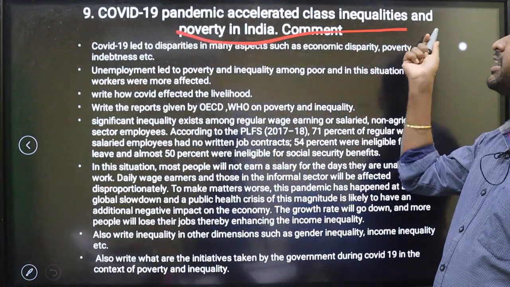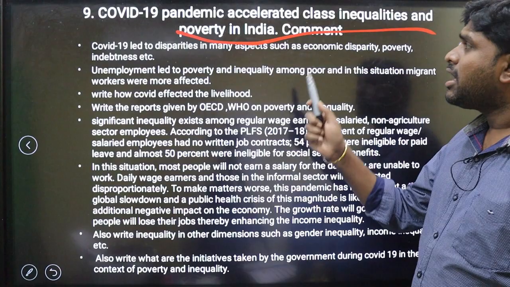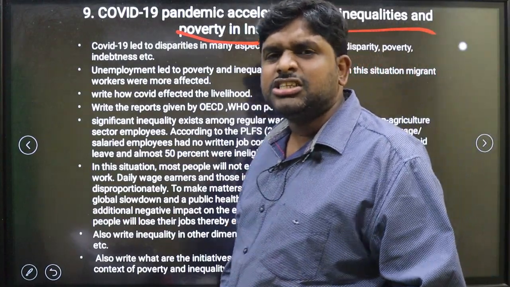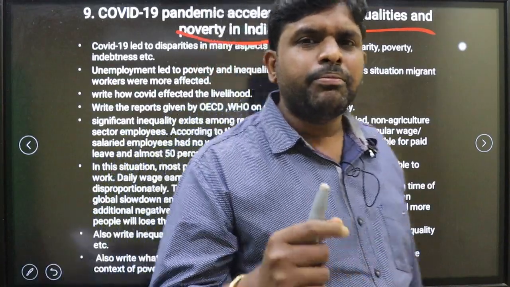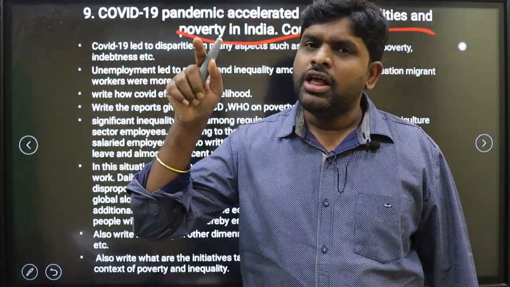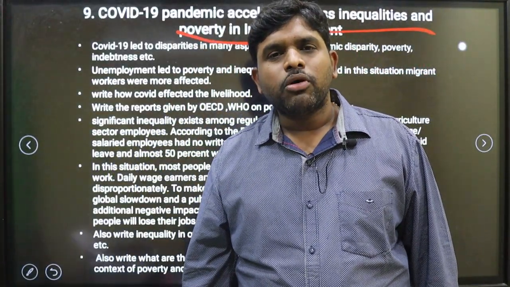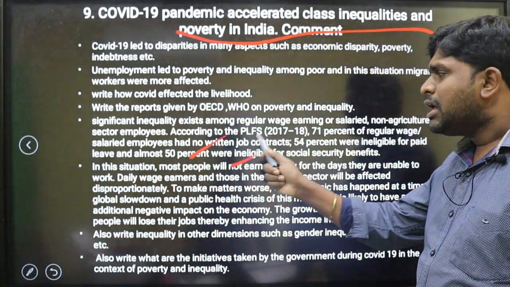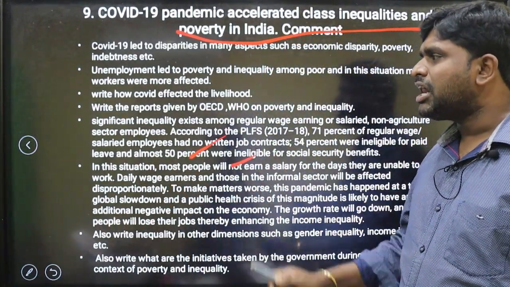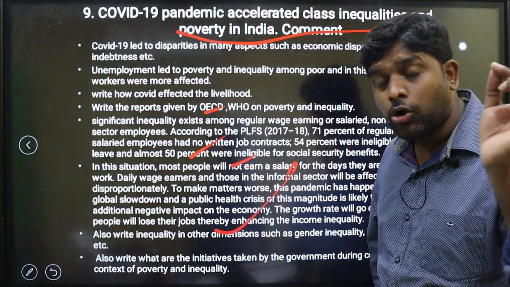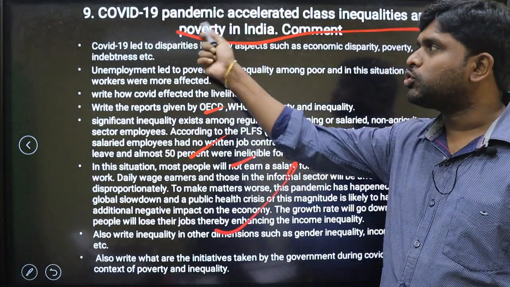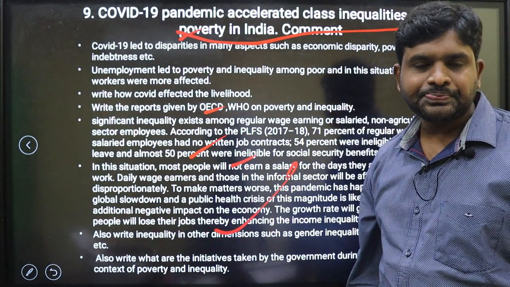COVID-19 pandemic accelerated class inequalities and poverty in India. It increases the poverty. Class inequalities increased. Migrant worker problem increased like anything, which pushed them into poverty. These evidences you have to put. What is this PLF report telling? What is this OECD telling? How did COVID-19 impact them? This was an expected question.